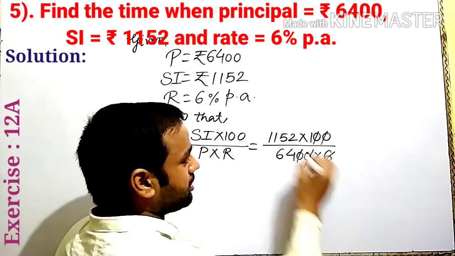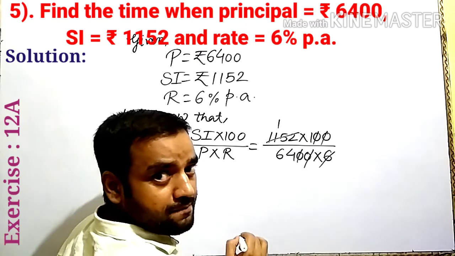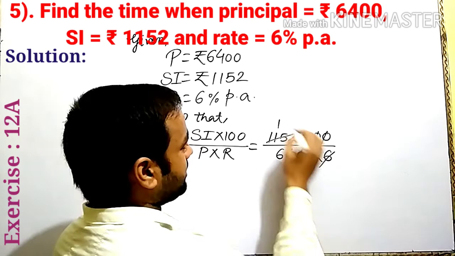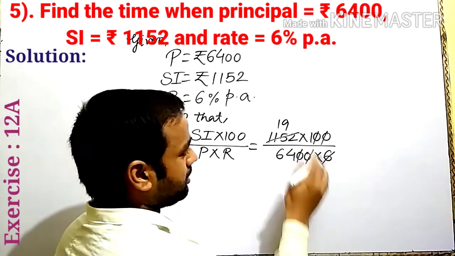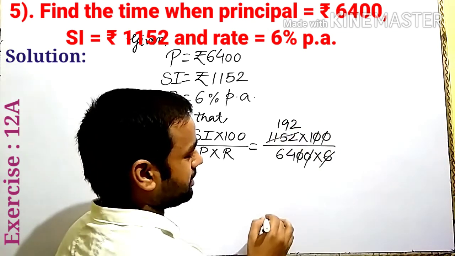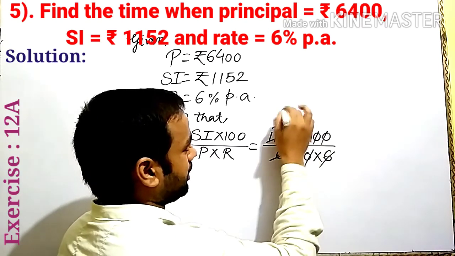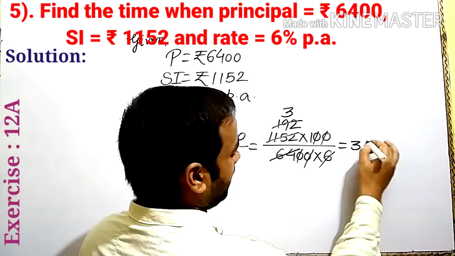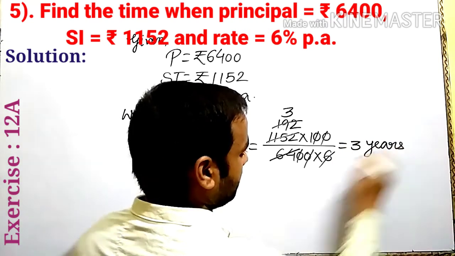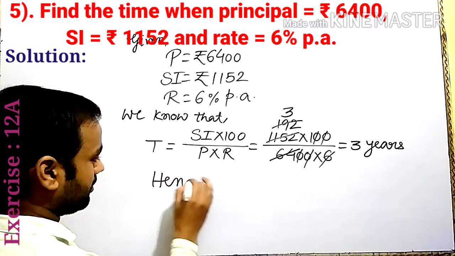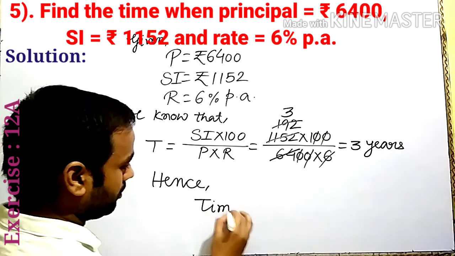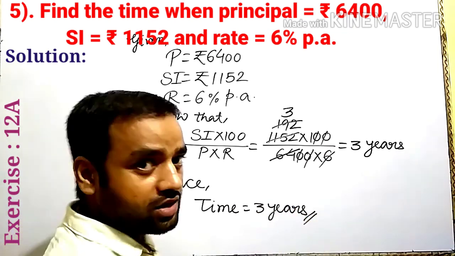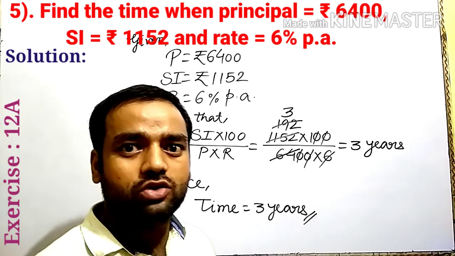Table of 6: 6 1 ja 6, 6 9 ja 54, and 6 2 ja 12. Is it clear? Then 64, 3 ja 192. Here we find 3 years. So hence time is equal to 3 years. Is it clear? Now let us discuss question number 6.